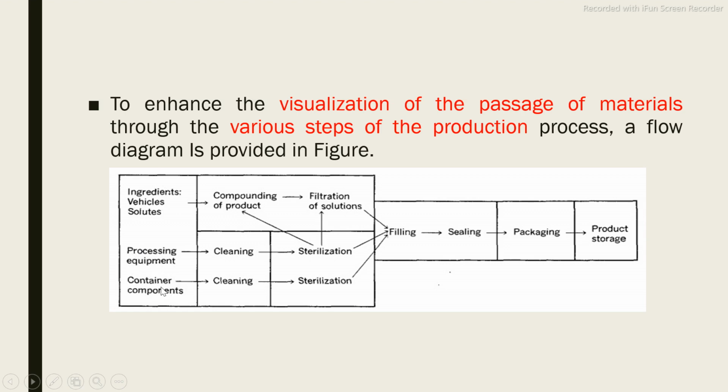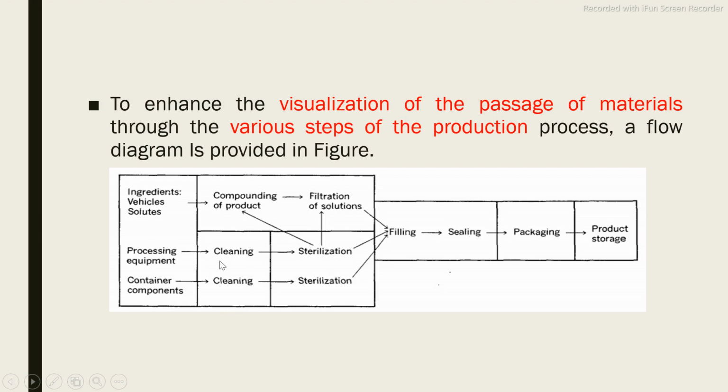Suppose you require vials, suppose you require a vial filling machine as equipment, and suppose you require diclofenac and water for injection as ingredients for this injection. So whatever starting materials you have, this is the first step. First we start with weighing of ingredients, processing of equipment, and then container and component. Next step is cleaning, then sterilization, and then filtration of the solution.